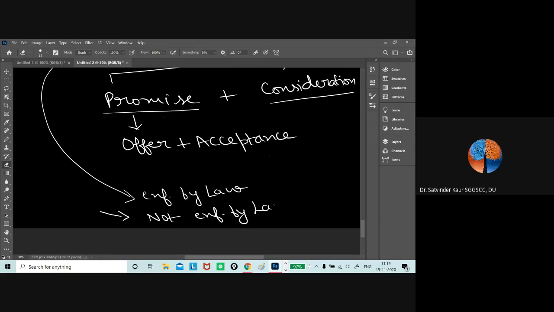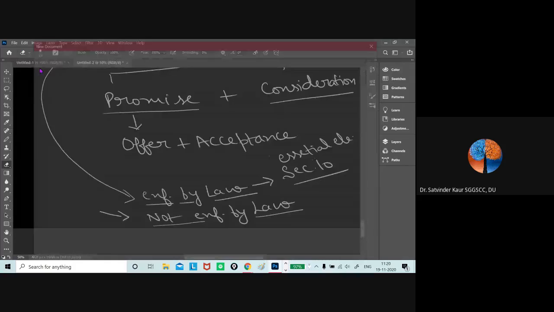Enforceable by law means that it combines the essential elements under Section 10, and all the elements required by law for enforceability are satisfied. If there is an agreement and a promise, but it does not satisfy any of the conditions under Section 10, then it will not be enforceable by law. So the very first example we can take is,